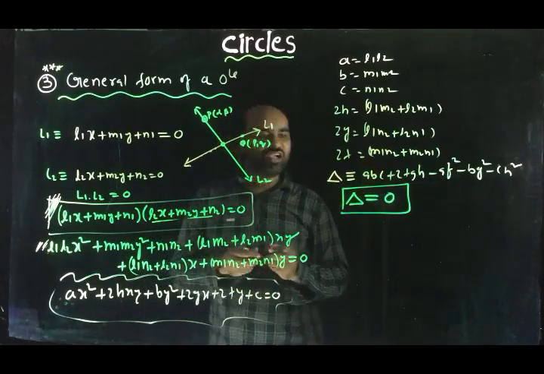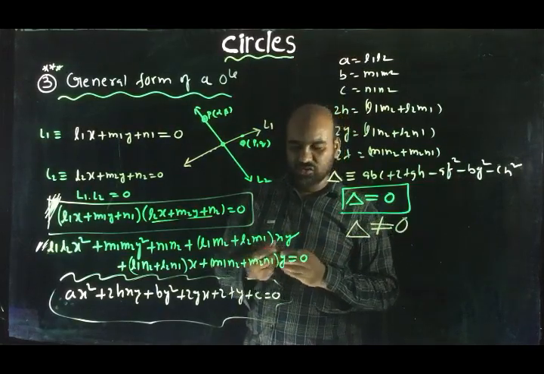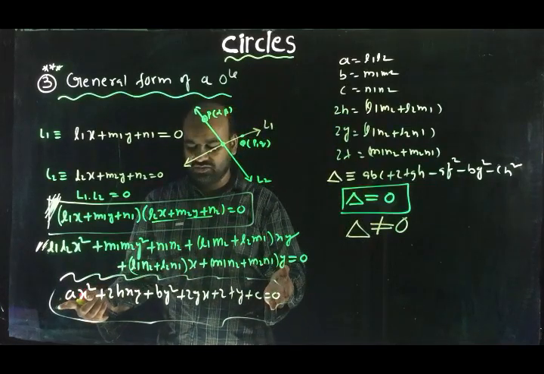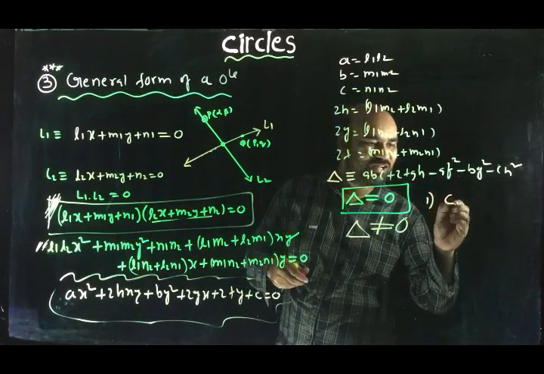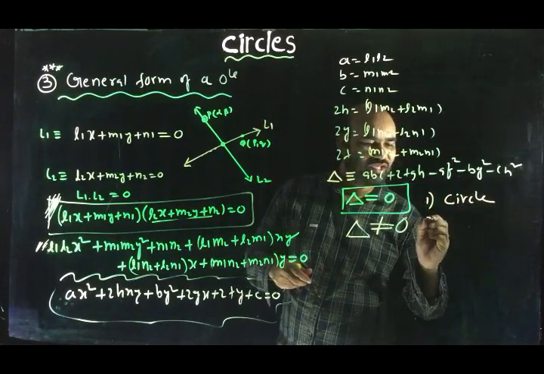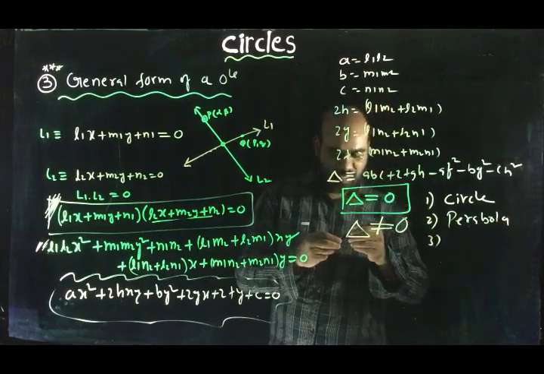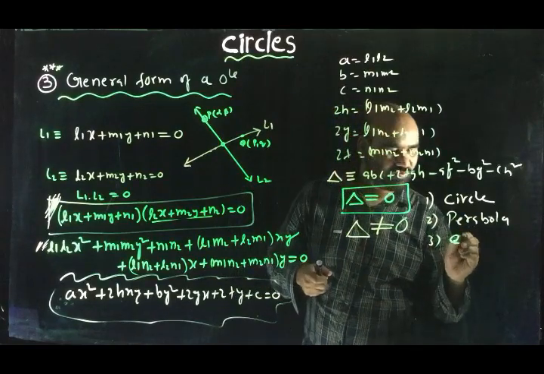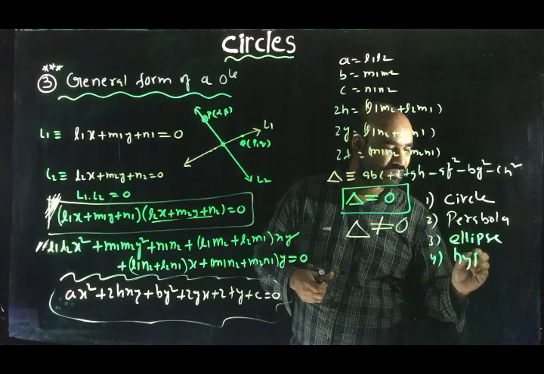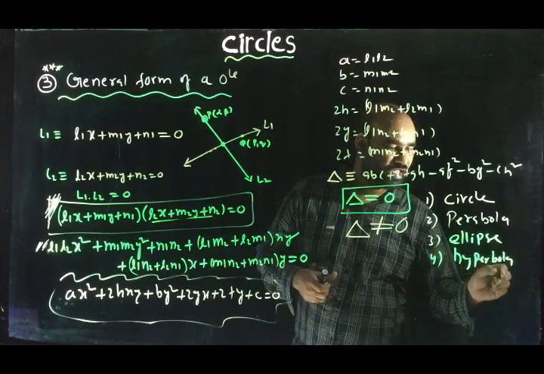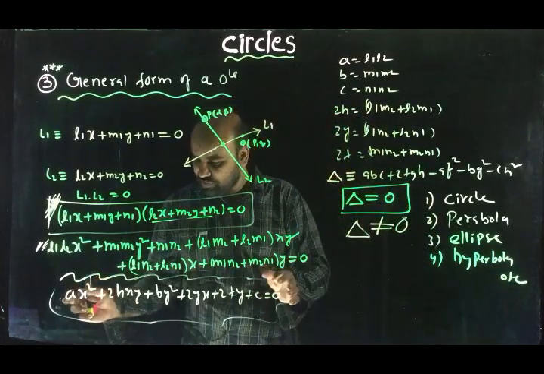If delta is not equal to 0, then what happens? This won't represent a pair of straight lines. But what will it represent? If delta is not equal to 0, it may be a circle, it may be a parabola, it may be an ellipse, it may be a hyperbola, etc. It means if delta equal to 0, this will represent a pair of straight lines.